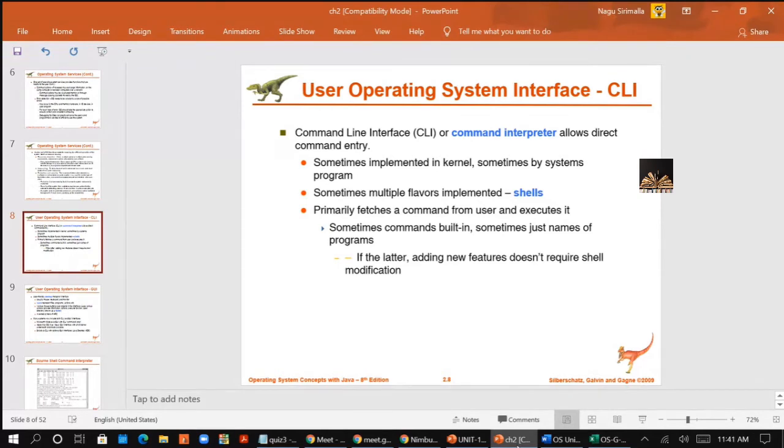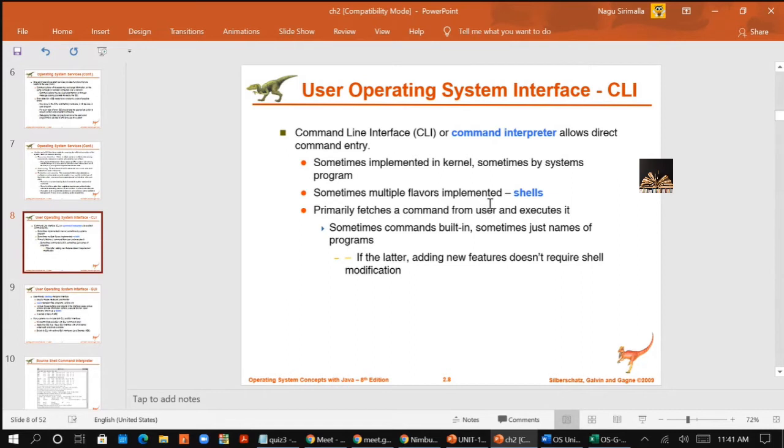In the Linux operating system, it can be implemented in the shells. You have different types of shells. In your normal operating system, the command line is implemented in the kernel. When it comes to the Linux operating system, it can be done in the shells. You have Bourne shell, bash shell, different types of shells in Linux. Mostly your Linux operating system in earlier days was command line interface only. You didn't have this GUI.